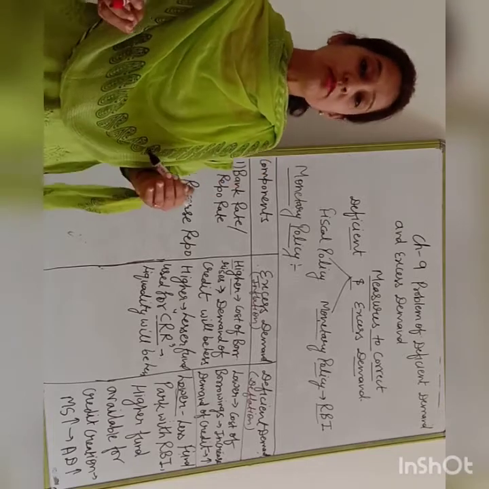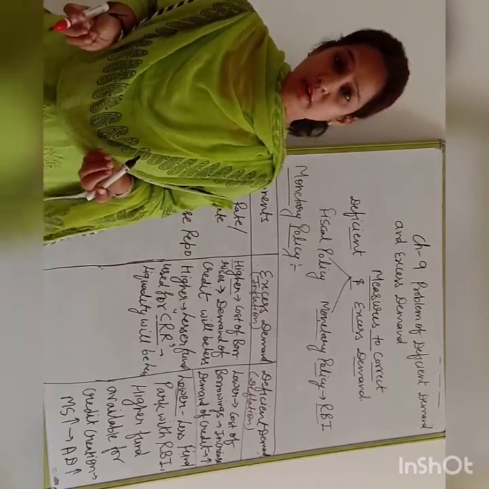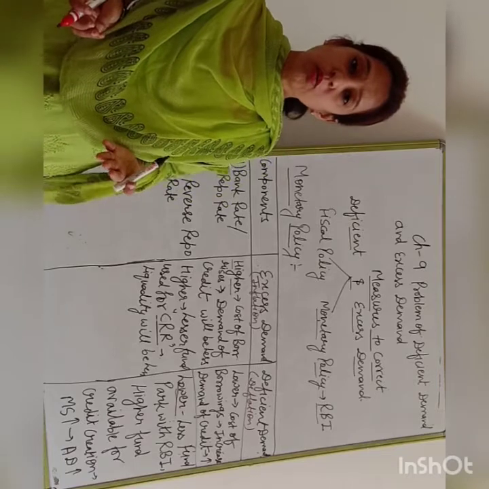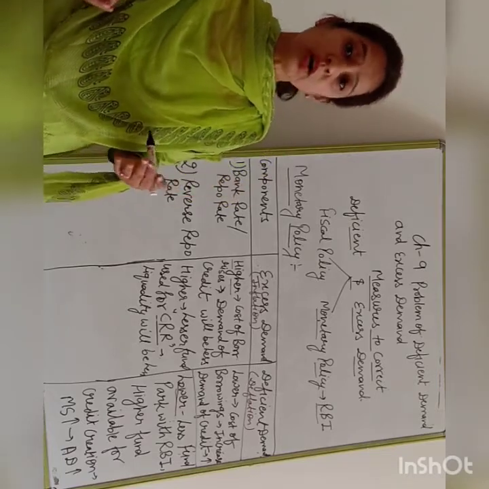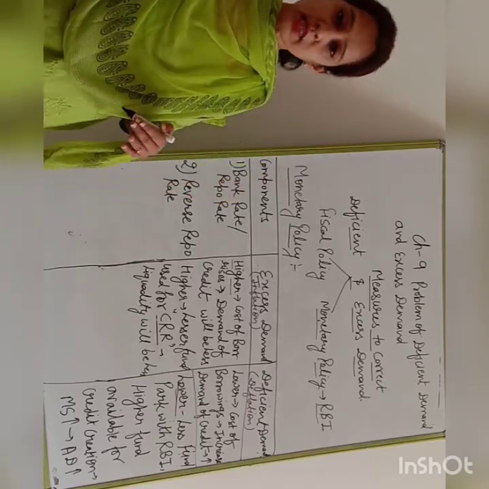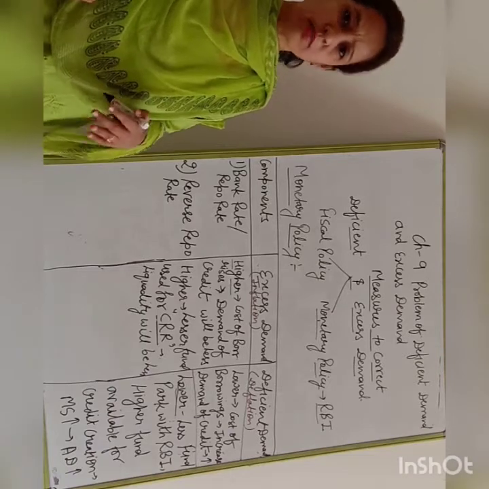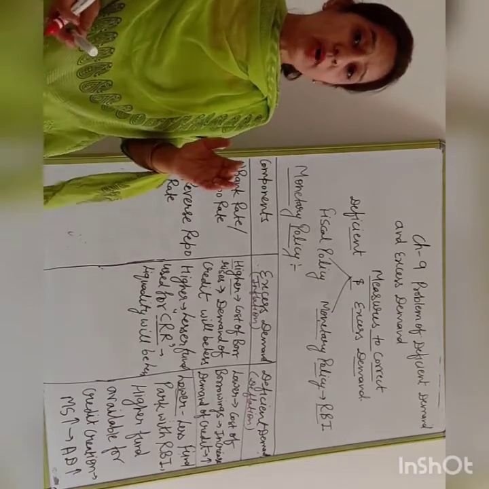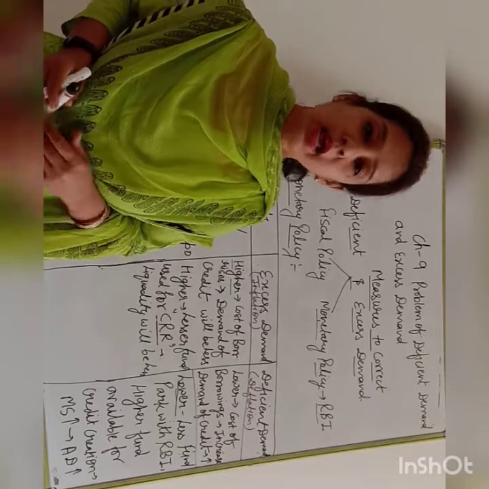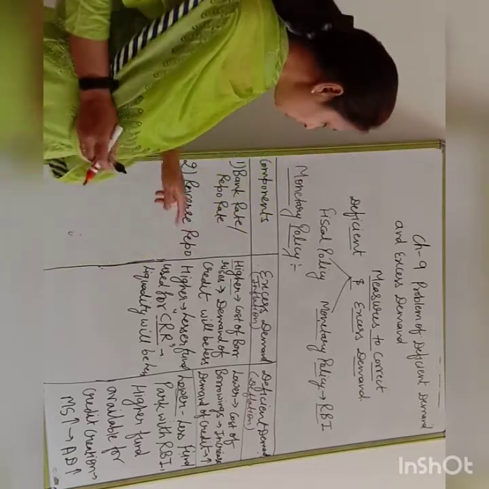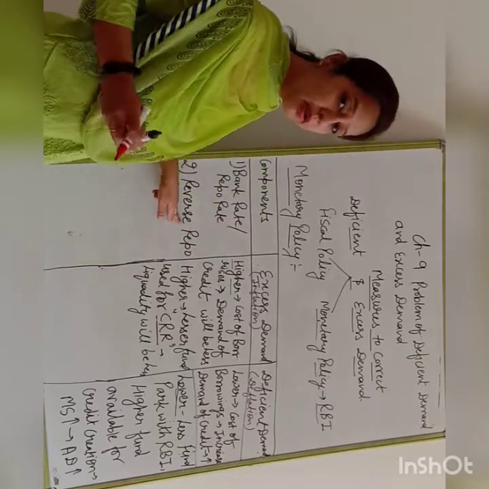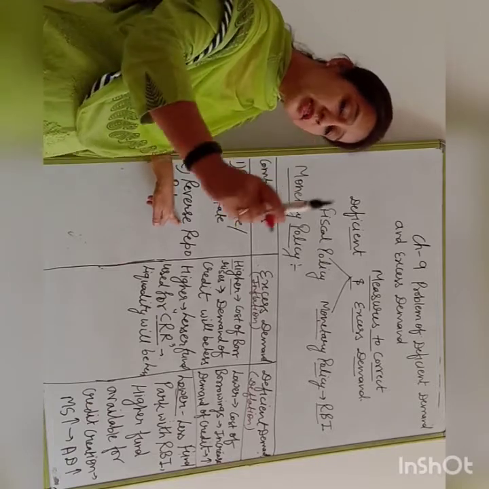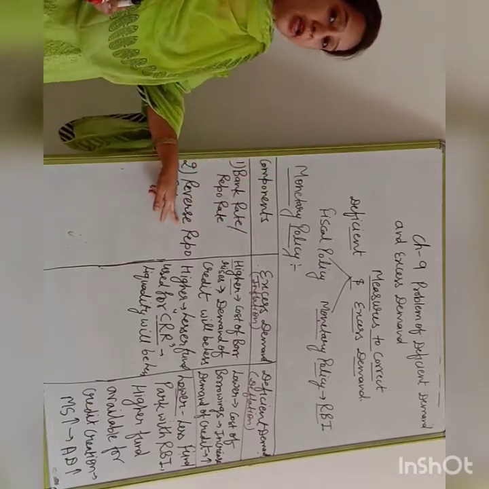When the bank gives a lower rate of interest, we also deposit less and less amount with the bank. It is the same with the commercial bank. When the commercial bank gets a lower rate of interest, the reverse repo rate, it means when the commercial bank parks its extra funds with the RBI, at which rate?